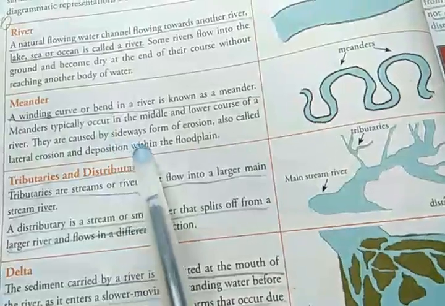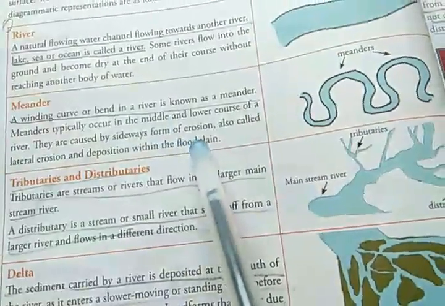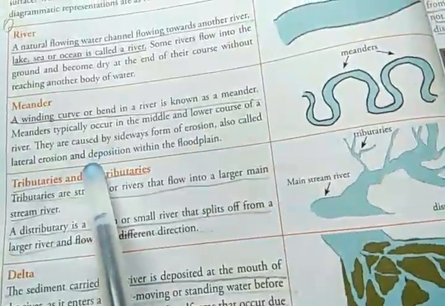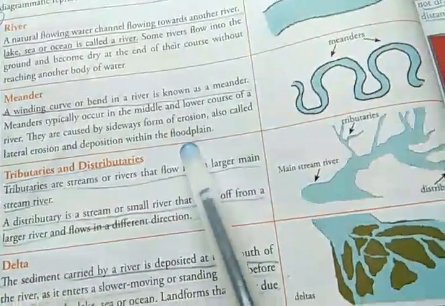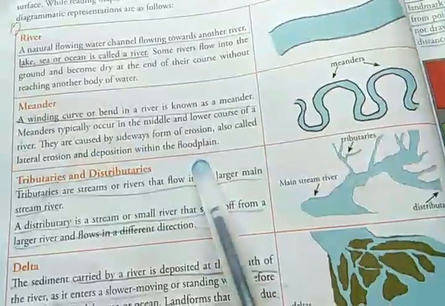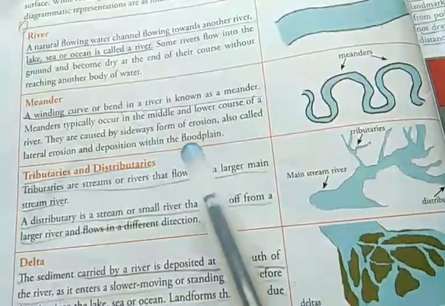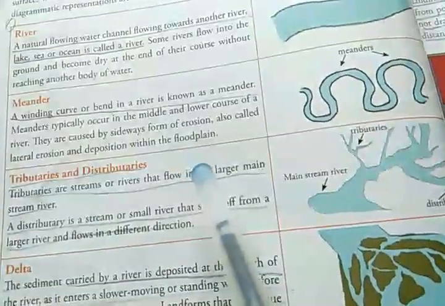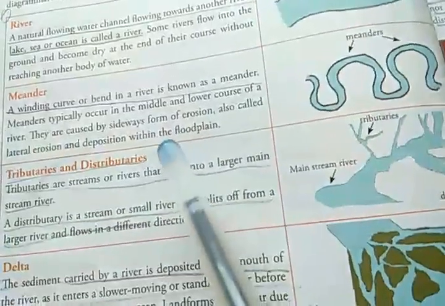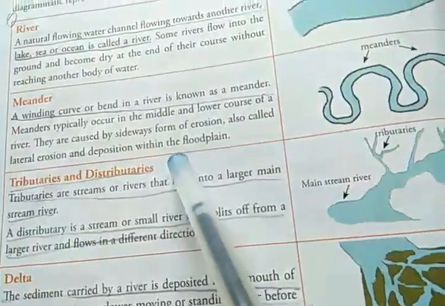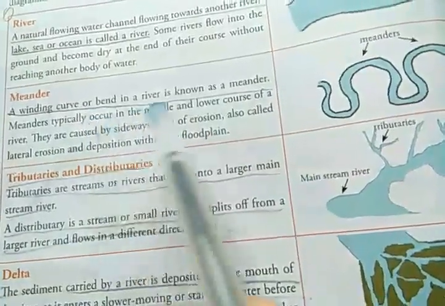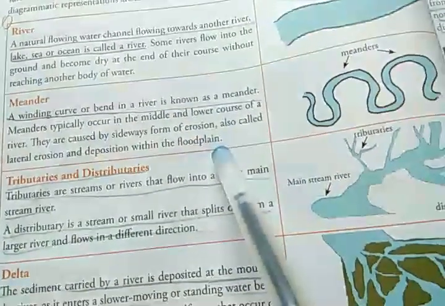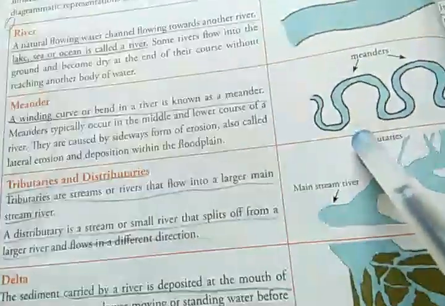They are caused by sideways erosion, also called lateral erosion, and deposition within the floodplains. When the river flows, erosion takes place: the side embankments of the river are eroded by the flow of water, and these sediments are carried from one place to another and in due course get deposited.